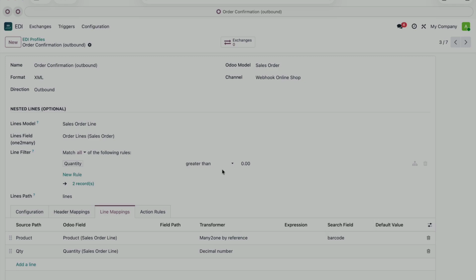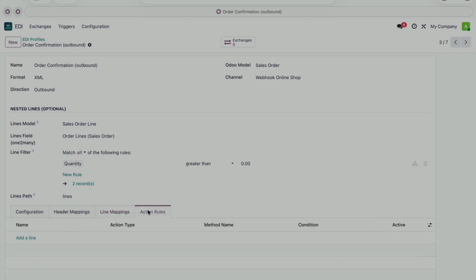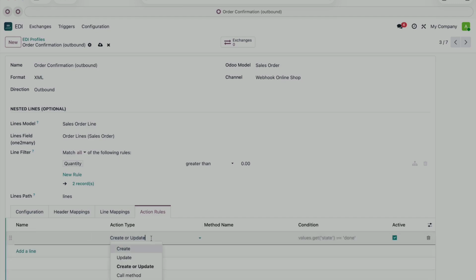To wrap up this menu, there are still the action rules. Once the values are mapped, you need to tell Odoo what to do with them. That's the role of action rules. You can choose between create or update, calling a method, or simply posting a message in the chatter. Each rule can have an optional condition, evaluated against the already mapped values, which lets you handle several different cases within a single profile without multiplying configurations.